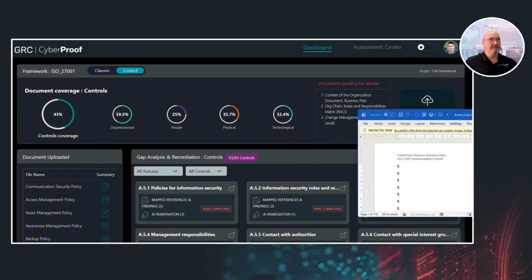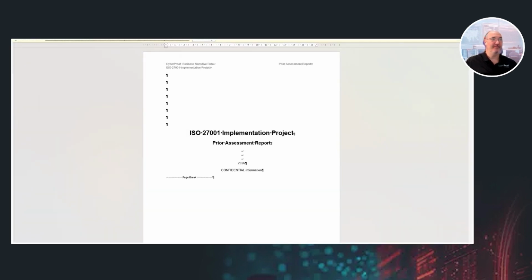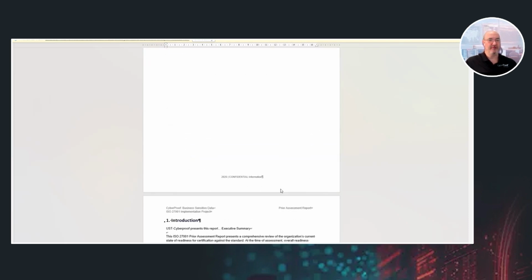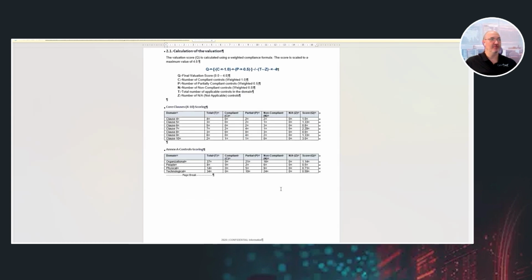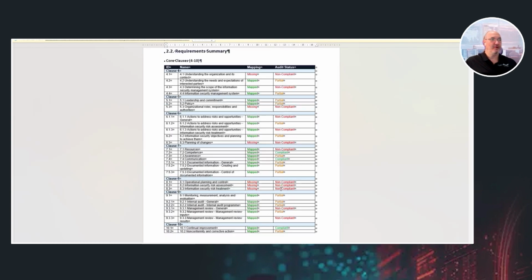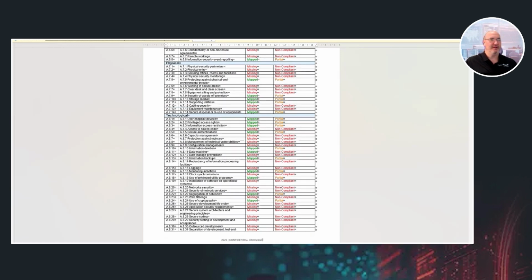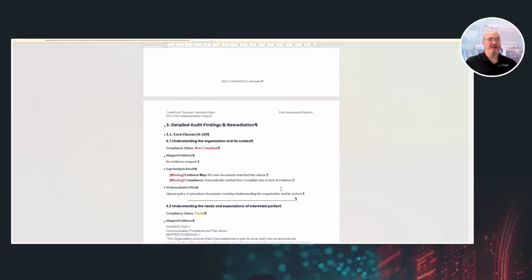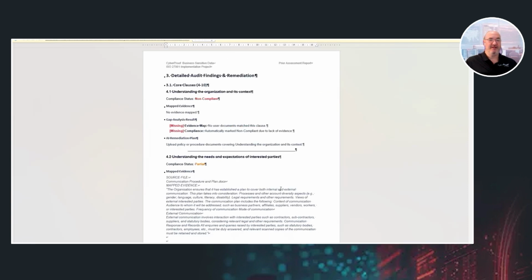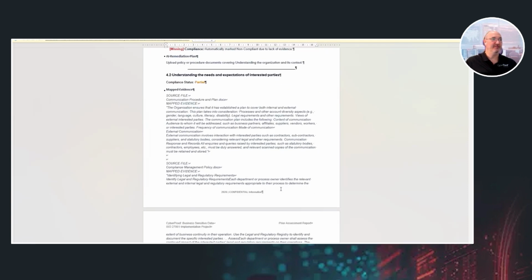In this case, it generated a very detailed document, including the assessment methodology, compliance summary, clause and control, all the mapped evidence against the source documents, policies, procedures, whatever, the gaps that it identified, and an AI remediation plan for each of the gaps. This becomes the foundation for the human consultant to build the implementation roadmap for the ISMS.